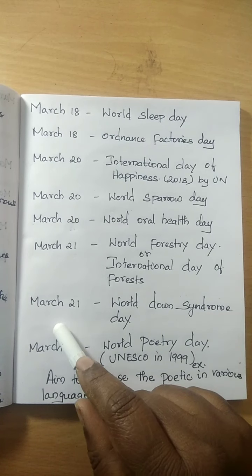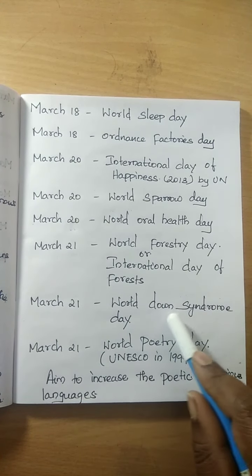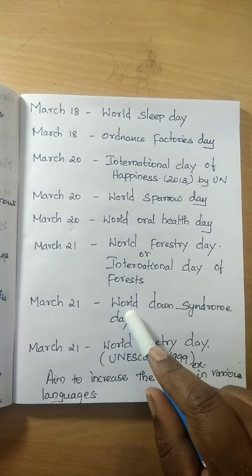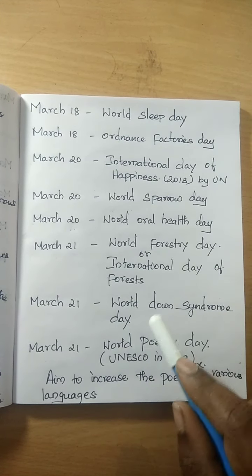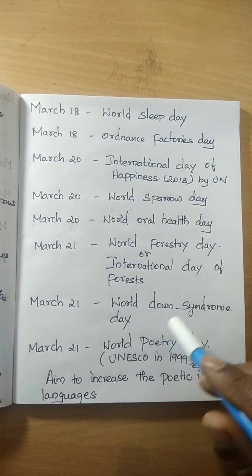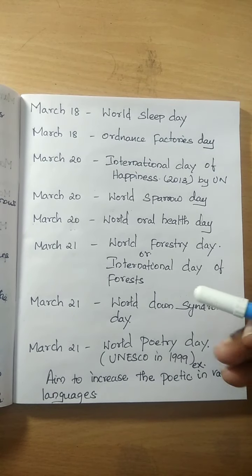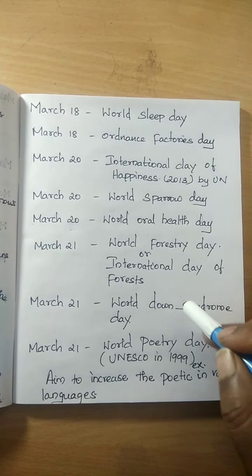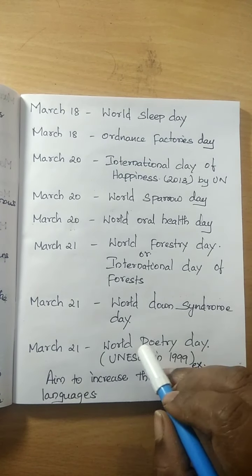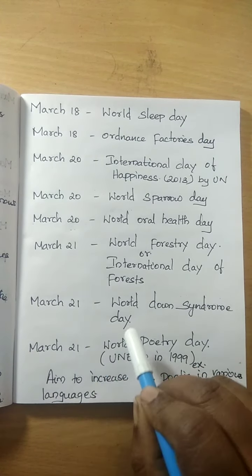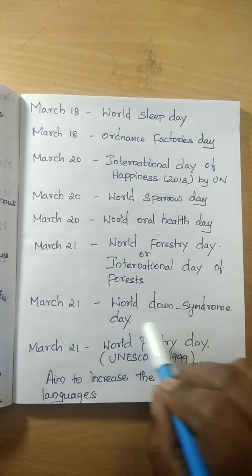And another day on March 21 is World Down Syndrome Day. It's a chromosomal arrangement in our body which results in variable effects on learning styles and physical characteristics of our health. So March 21 is called World Down Syndrome Day.